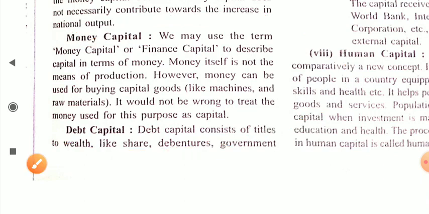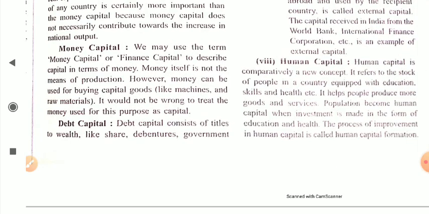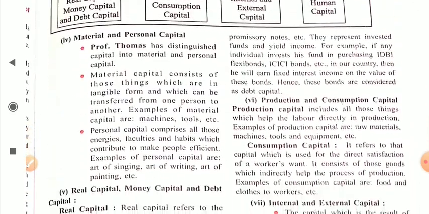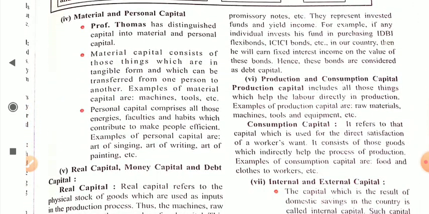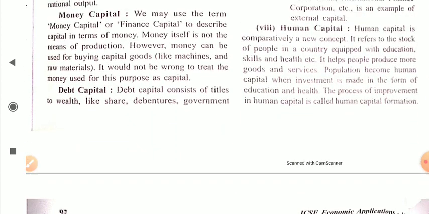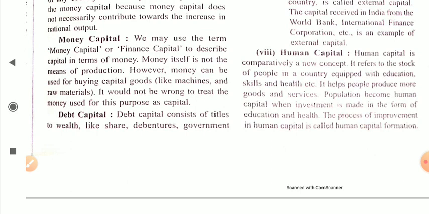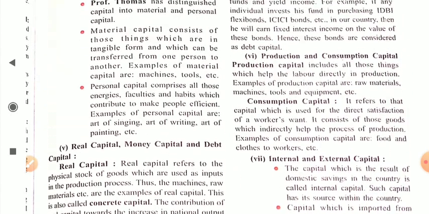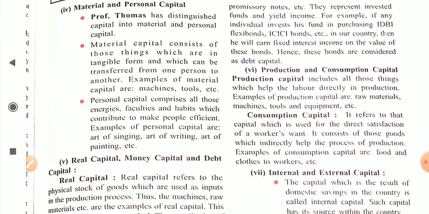Next is debt capital. Debt capital consists of titles to wealth like shares, debentures, government promissory notes, etc. All these create your wealth, like you have shares, you have debentures, you have some government securities, you have government bonds. So this type of capital is known as debt capital, okay, dear student.